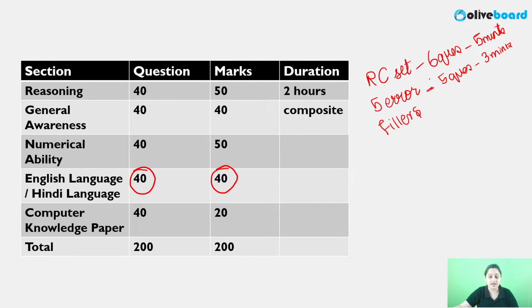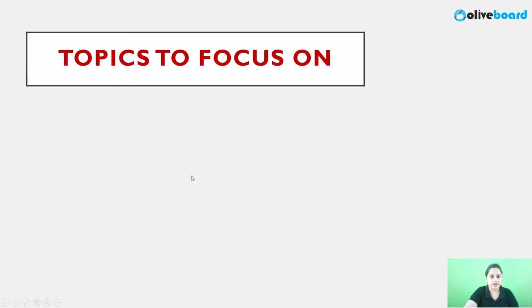Now it will differ. Why will it differ? Because in every mock you would have realized every set is different. Different types of questions, mix and match. Not all are very lengthy. Not all are very tough. So 40 questions you have for 40 marks. In 1 month, what you can do to maximize your score in the section, this is what I'm going to talk about now, right?